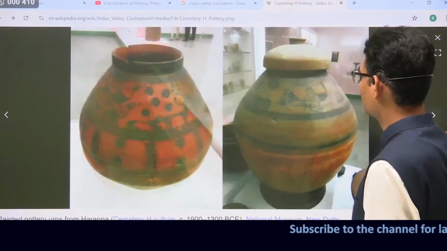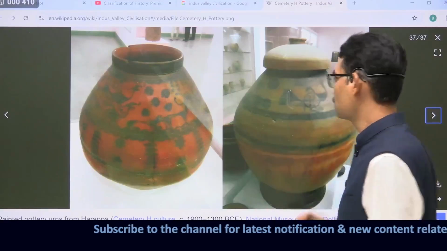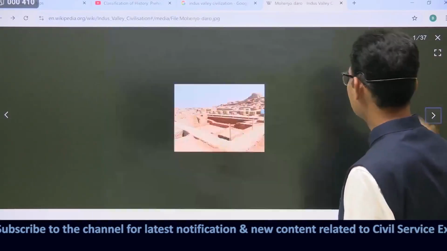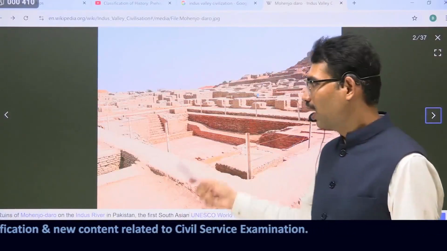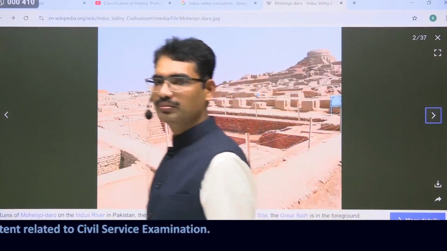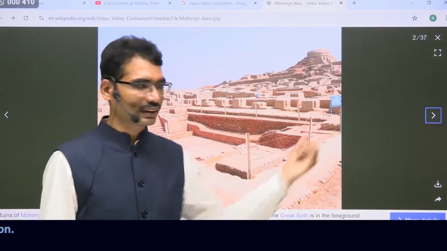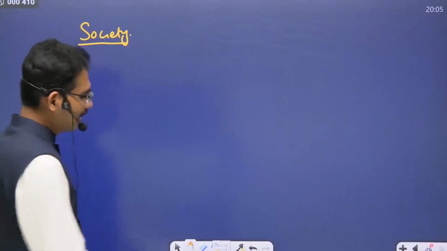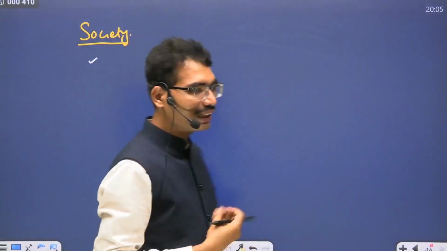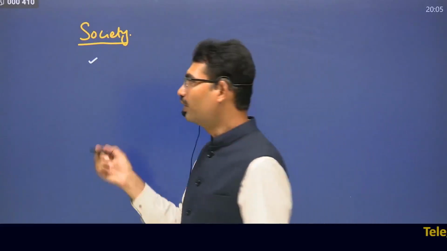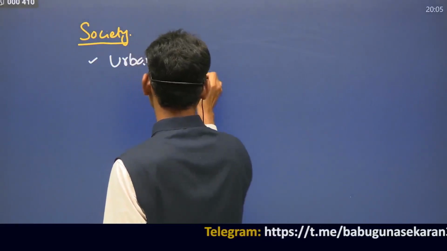Different types of pottery you will identify. Different types of terracotta images you will identify. Different types of towns you will identify. Are they village people or urban people? The specialty of IVC is itself its urban characteristic. So society is urban in nature. So the social dimension, the characteristic is they lived in cities, urban in nature.